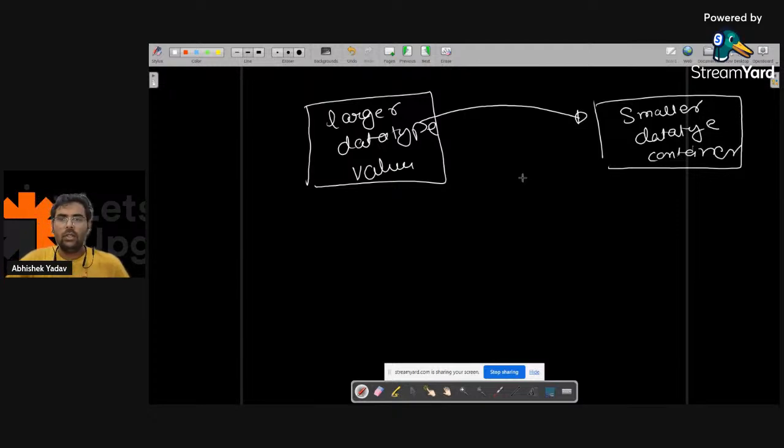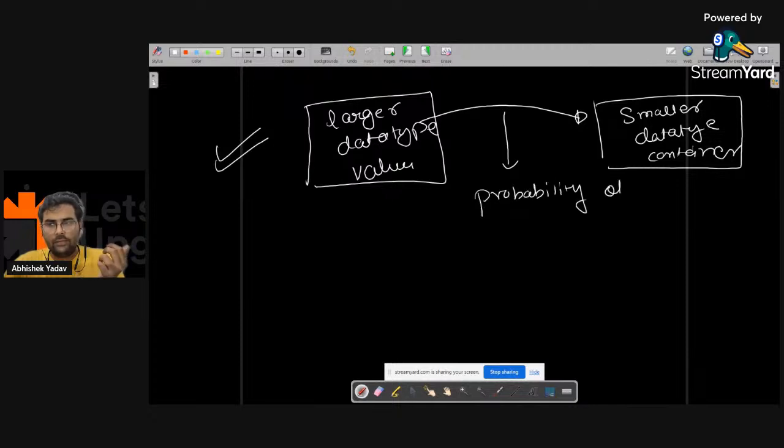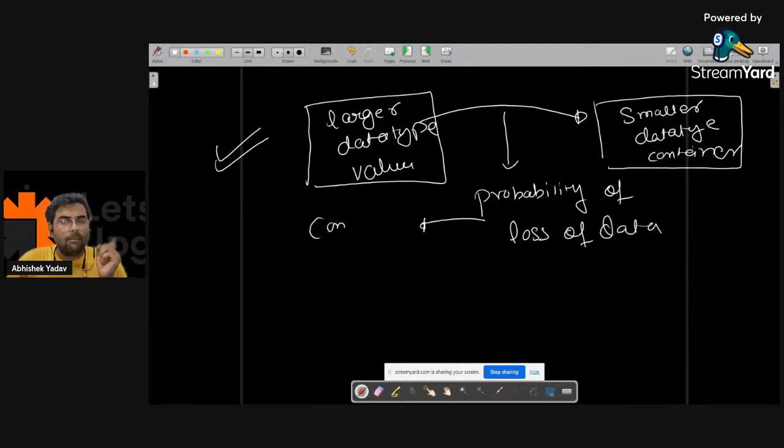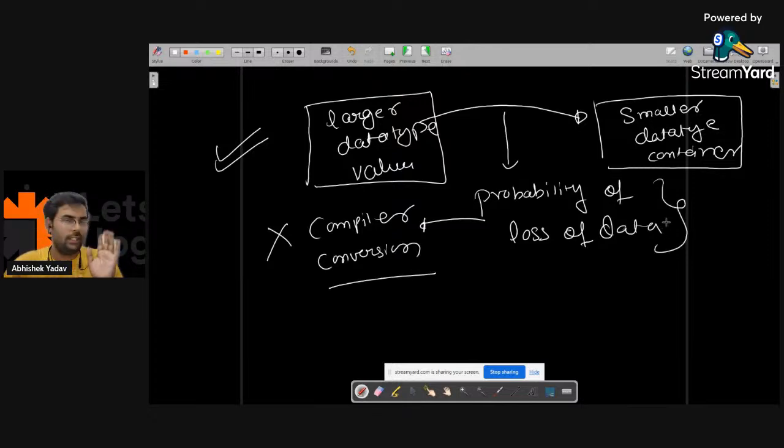Okay, so when I have this kind of operation, what will happen? There will be a probability of loss of data. When there is a probability of loss of data, my compiler will say, hey, I will not take care of this kind of conversion because there is a probability of loss of data.